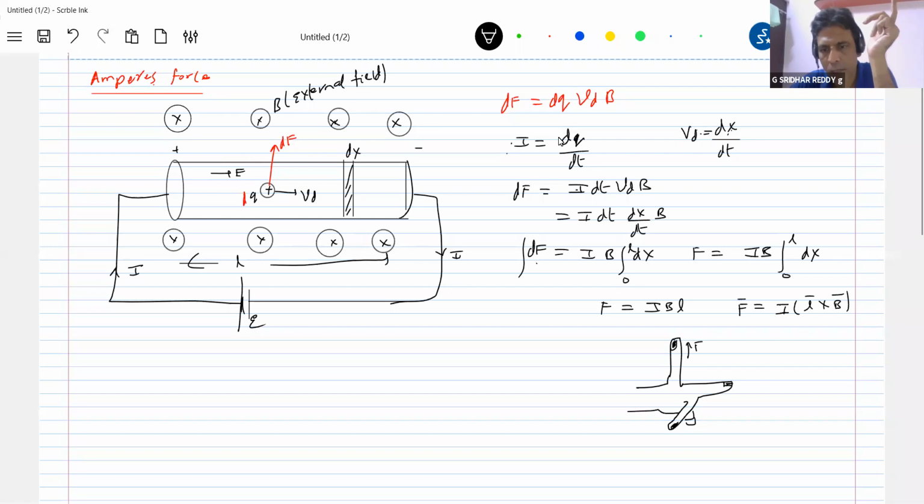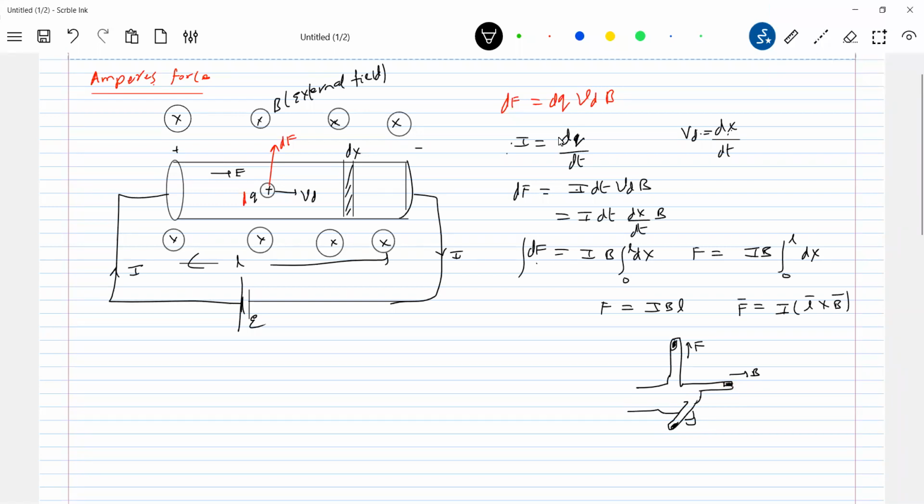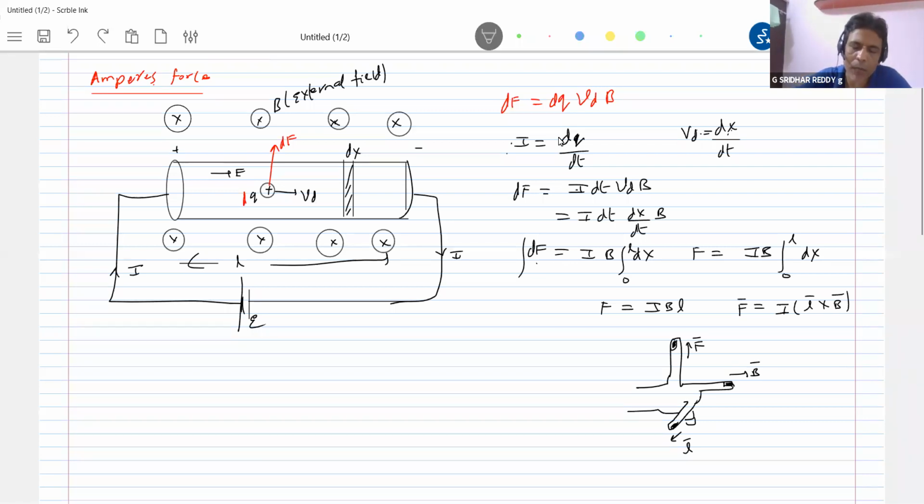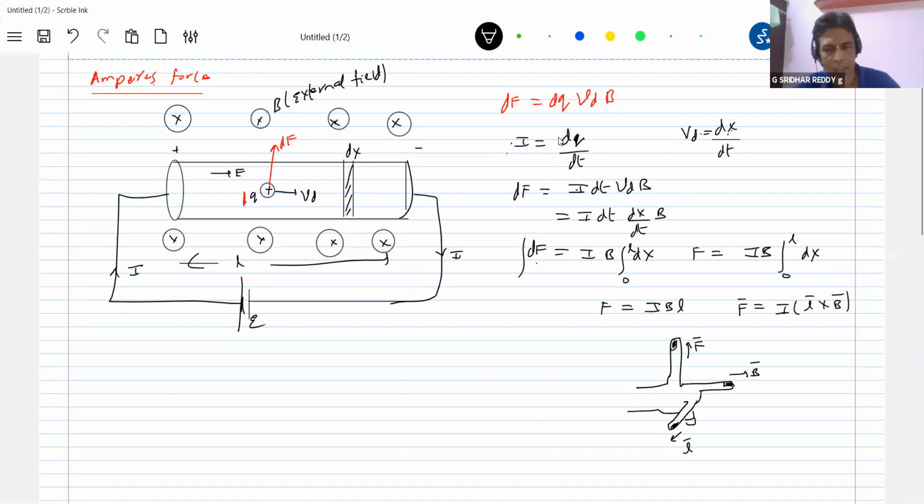Okay, this will be the F bar. This will be the B bar, and this will be the I, or say L bar. And what is L bar? The direction of current across the conductor will be the L bar. L bar cross B bar. So by the right hand screw rule, if you curl from L bar to B bar, the open thumb will give the direction of F, that one.